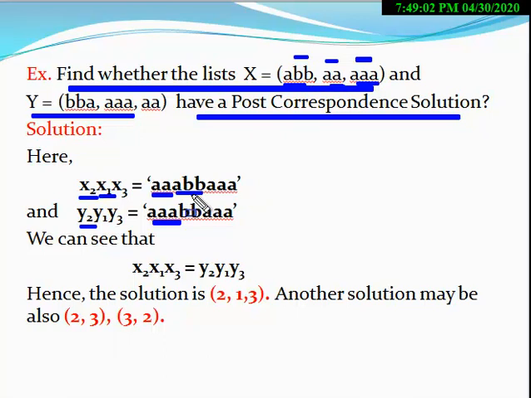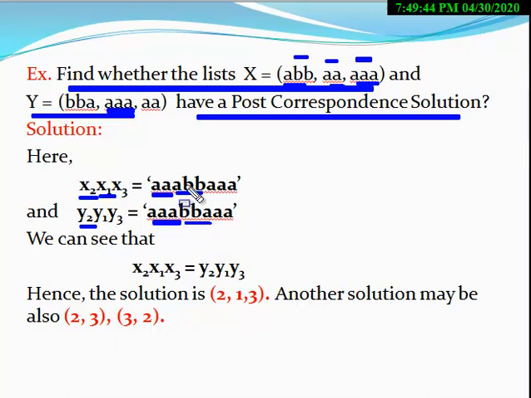Now if we put the second element ABB here, then here you have to again put the second element of Y. The second element of Y is triple A, so here you put triple A. Now you have taken the first element, you also have to consider the first element BBA. So here we put BBA.